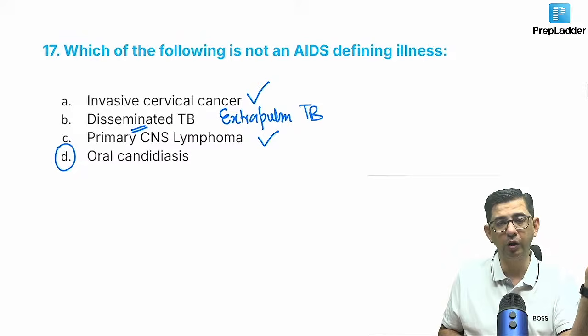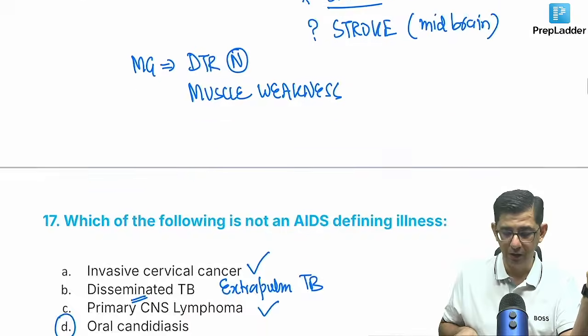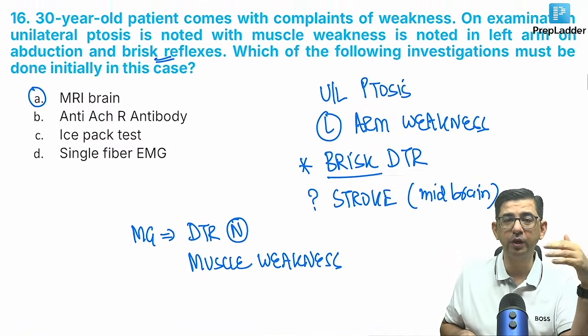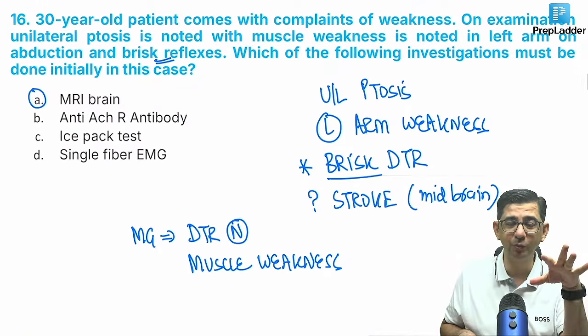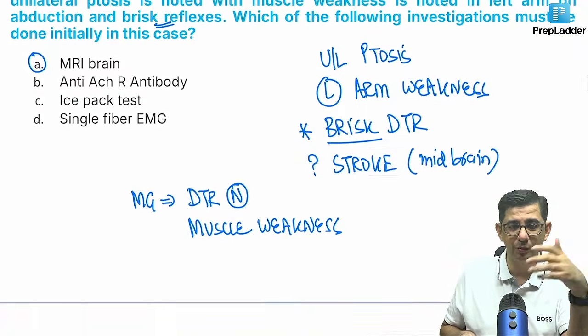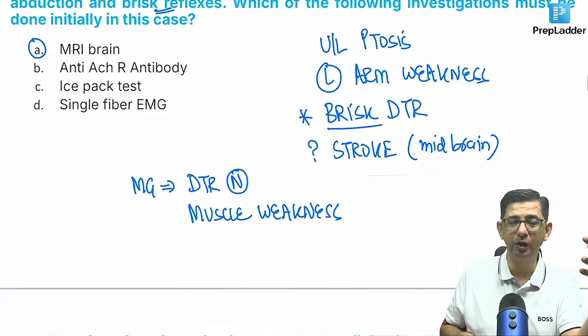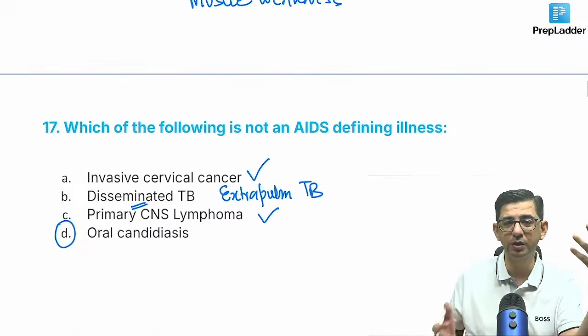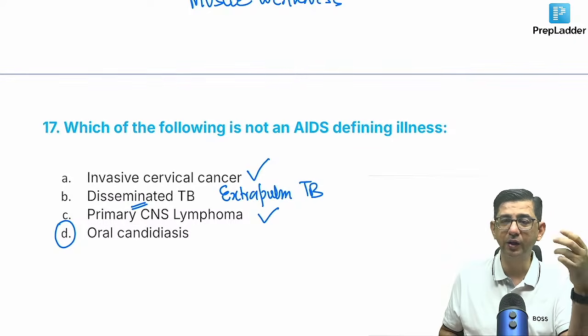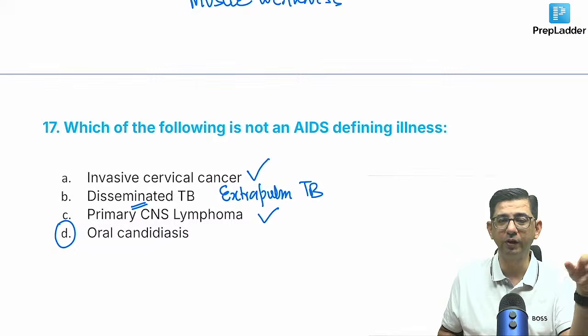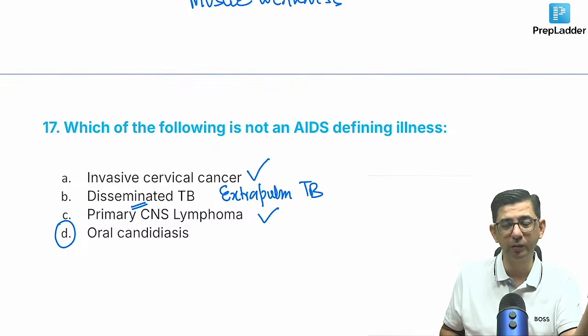This is like a spotter. You read it and you know the answer. This is the one that we discussed where we assumed the answer is myasthenia gravis, but it turned out to be something else. So this is the mixed bag approach that I'm trying to tell you, that some of them are going to be so easy that you'll be wondering why the hell did I ever go for coaching, or why did I even attend a class for it? I could have solved it myself.